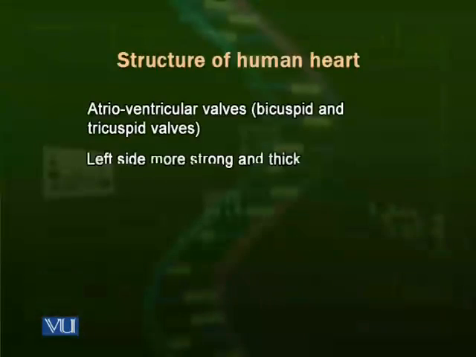Now, because we know that lungs are close to the heart and the other body tissues are far away, the left side of the heart, which has to send blood towards the body, is stronger. Its walls are thicker in comparison to the right side, because the right side has to receive blood from the body and send it towards the lungs, which are close. So the left part of the heart is stronger. This is the reason that we normally feel the heart is present more on the left side, because the left side is stronger and is contracting more strongly all the time.